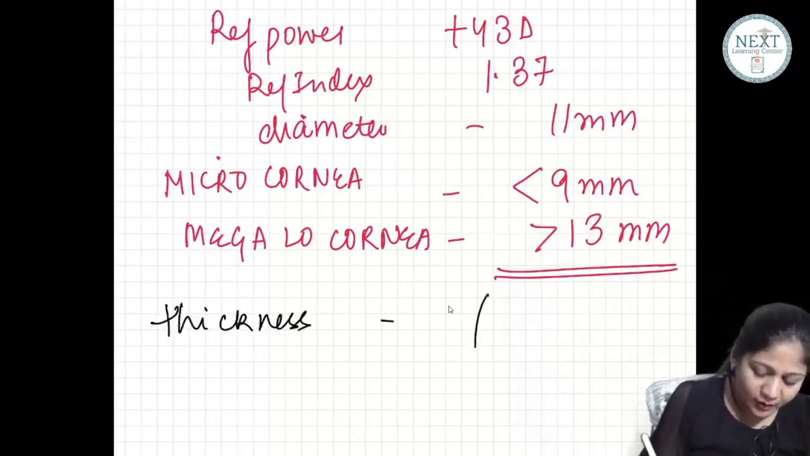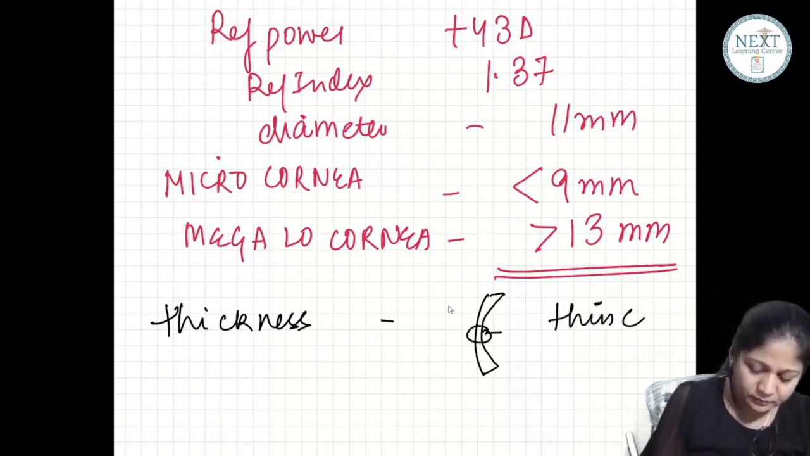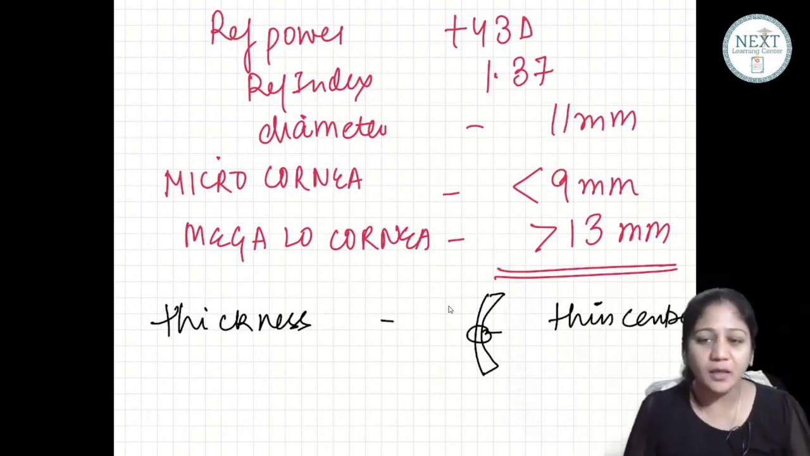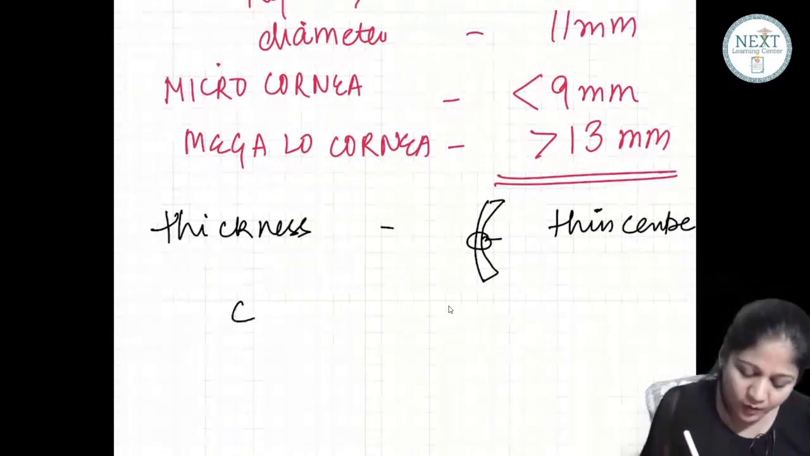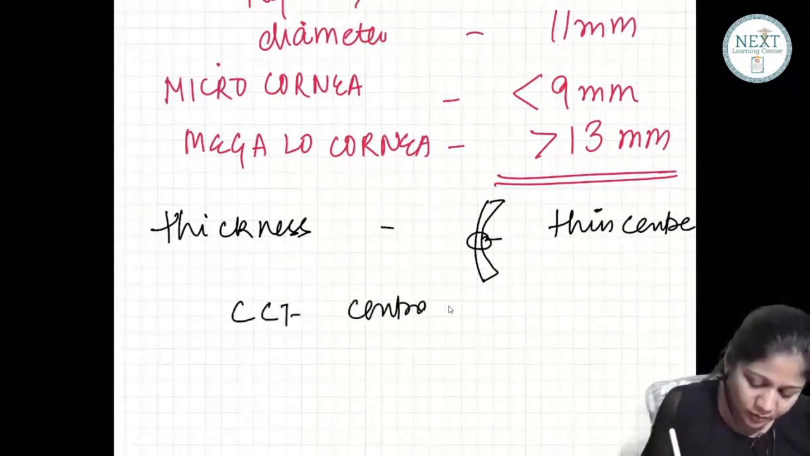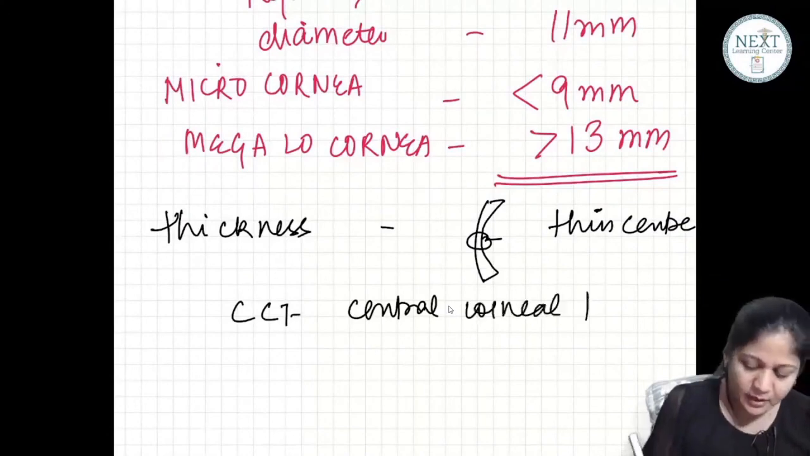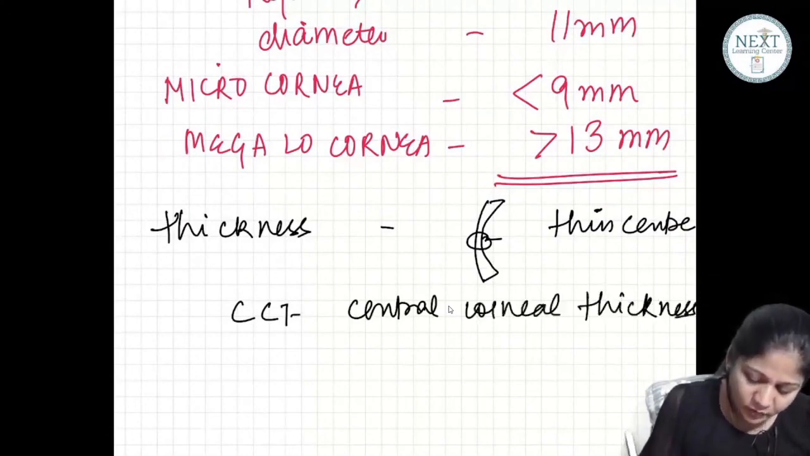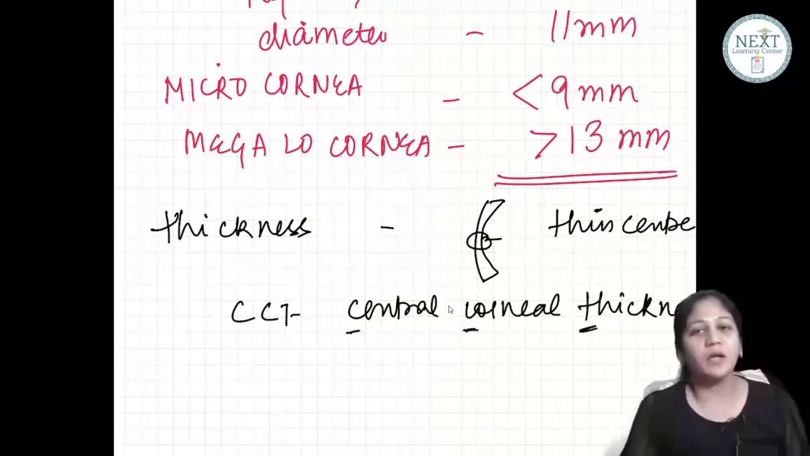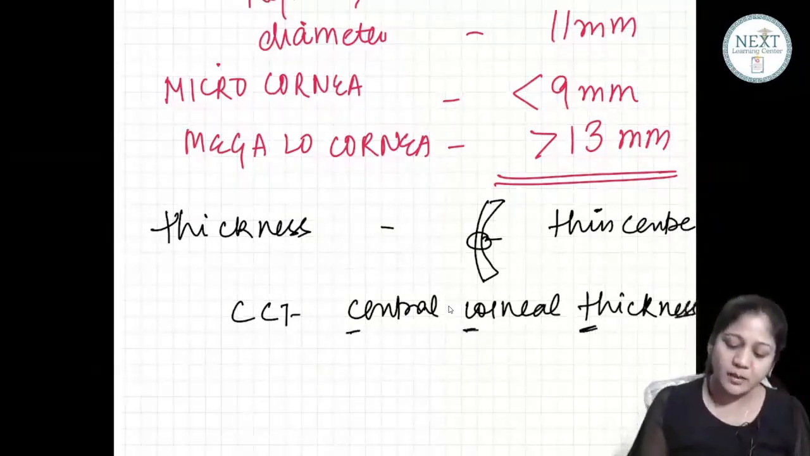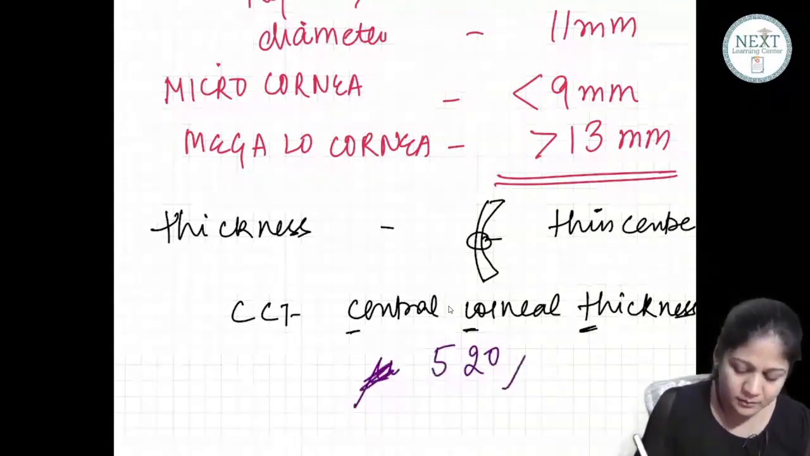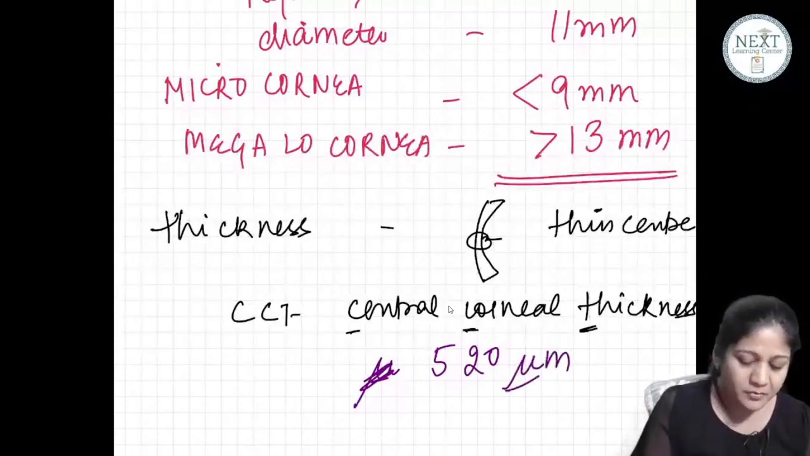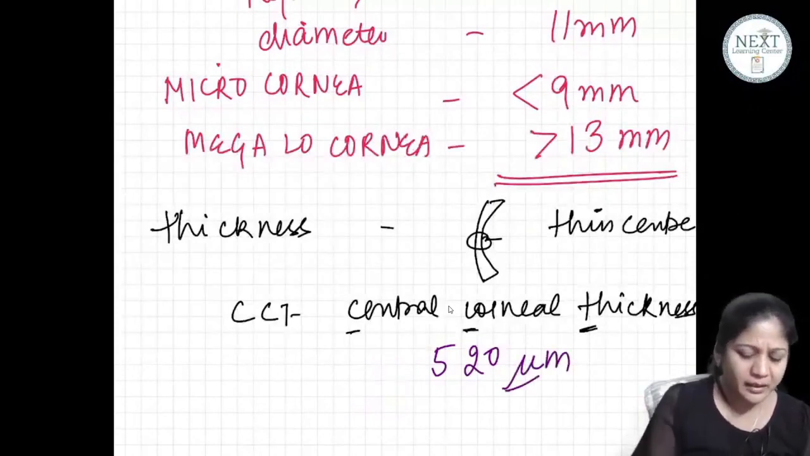Now, what about the thickness of the cornea? The cornea is something like this, guys. It is thin in the center. Now you should remember this thickness. This is called CCT, central corneal thickness. This central corneal thickness is approximately 520 microns, approximately 520 to 530 microns.